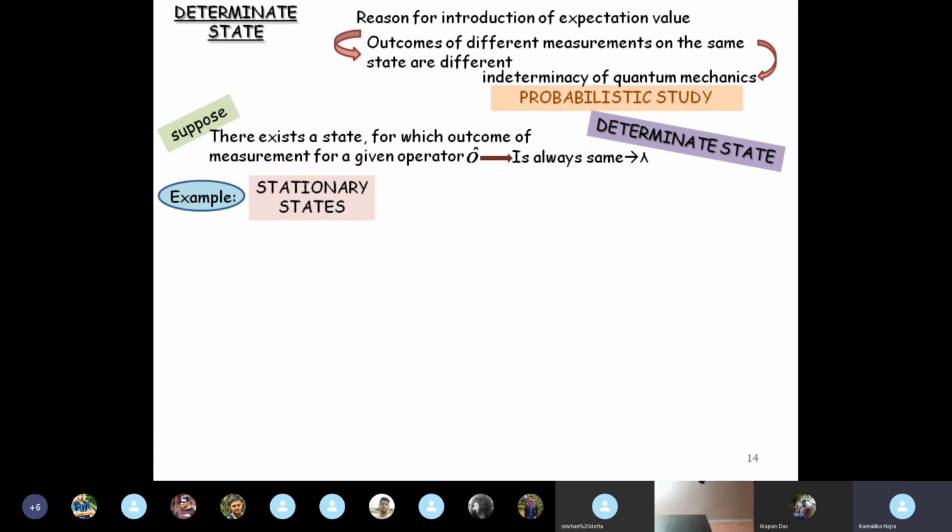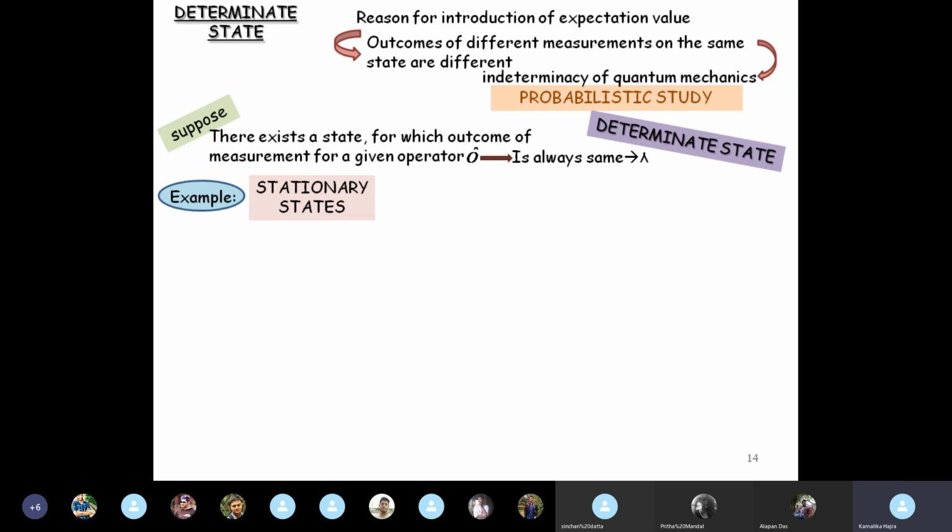Example, stationary states. In our last two classes, we discussed the infinitely deep potential well, the 1D and 3D cases. And for the first time, we encountered quantization, and we saw that only those values of the quantum numbers that result in those particular energy values are the allowed values, and we call them the stationary states.